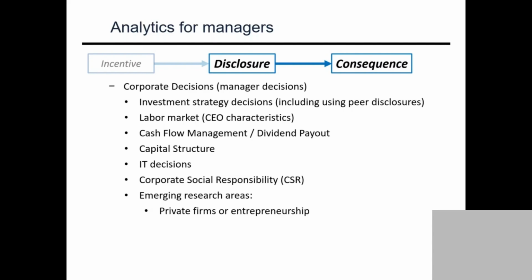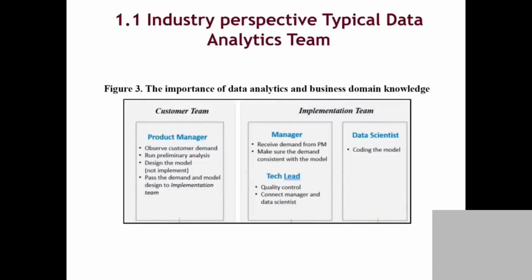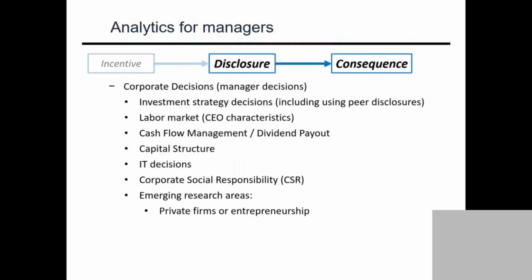These are all things AI can help managers decide. And AI can also help with a lot of other things, like we talked about earlier. AI can help to understand the disclosure, help with the bond market, help the government regulate disclosure, and help auditors and supply chain customers. So these are all the things you guys will talk about over the semester.